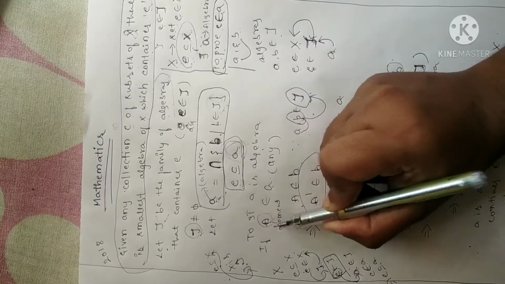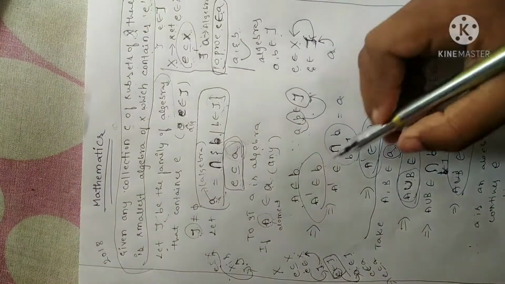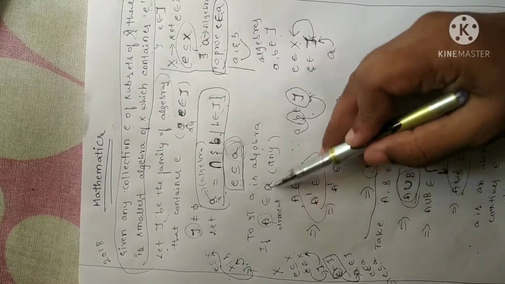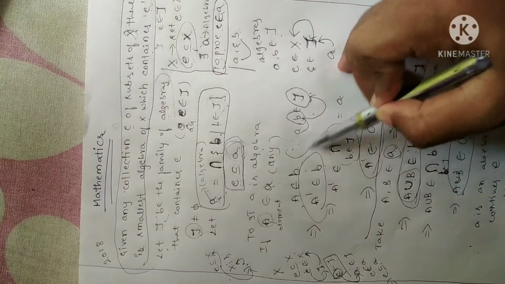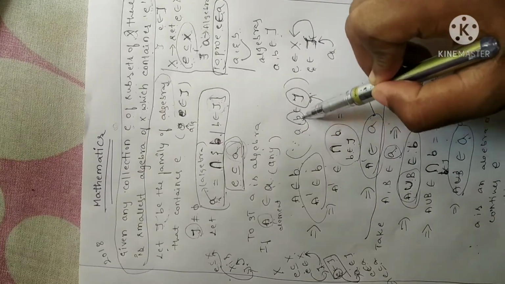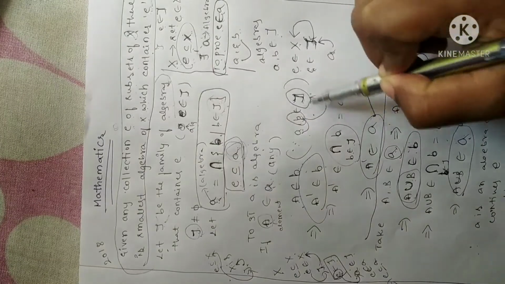Now what I have done is, A is one of the elements I have assumed in a set of algebras. So if A belongs to A, I can clearly write A belongs to B as well. Why? Because I have stated the reason here: both the elements A and B are algebras in a family of algebras tau.